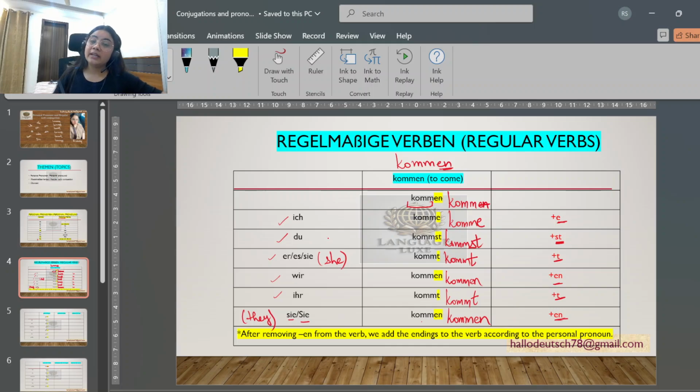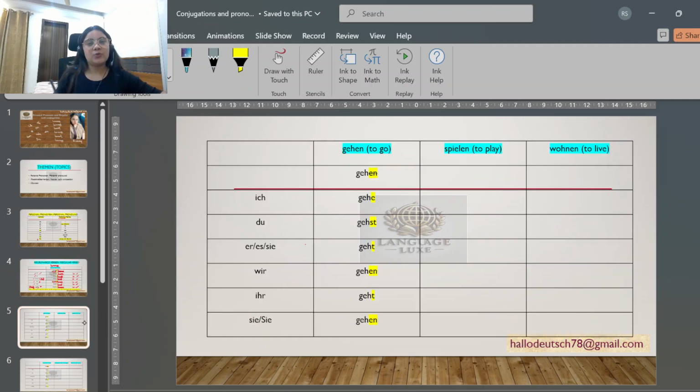Whenever you have to make a sentence, if you want to say I come, then you have to use ich komme. You have to conjugate the verb. And these are the usage of the conjugation of the verb. So you have to learn these endings: e, st, t, en. Basically, wir and sie take the infinitive form only, which is kommen. Okay, great. Now let's do more examples.